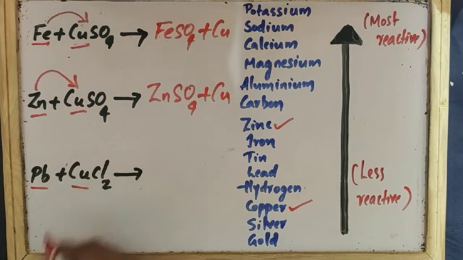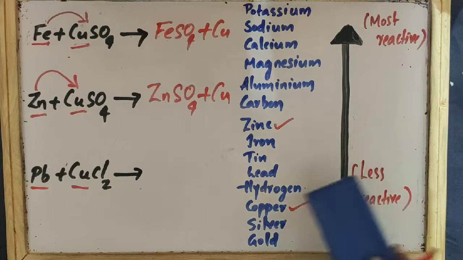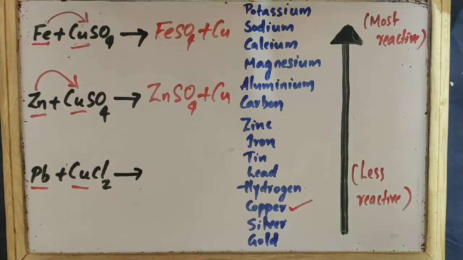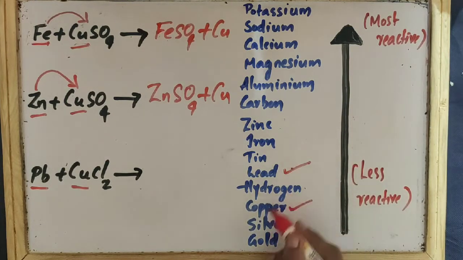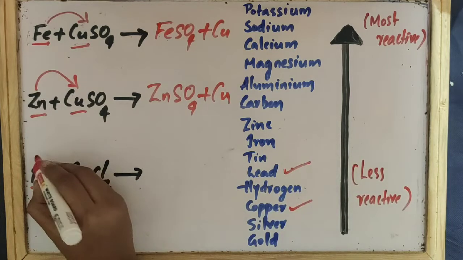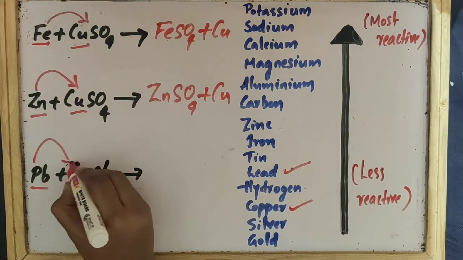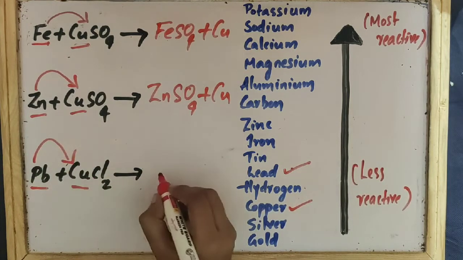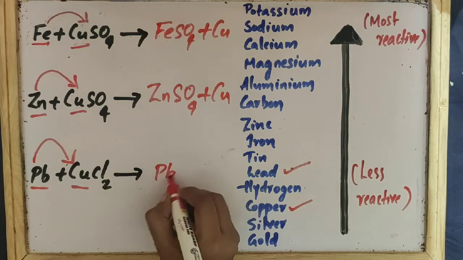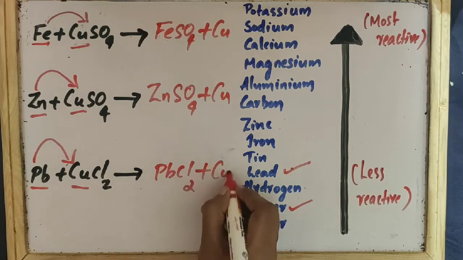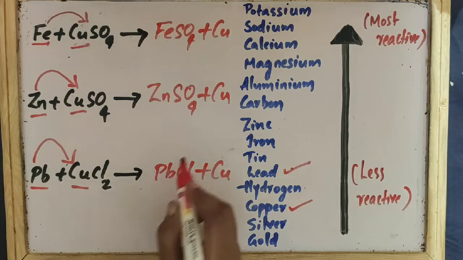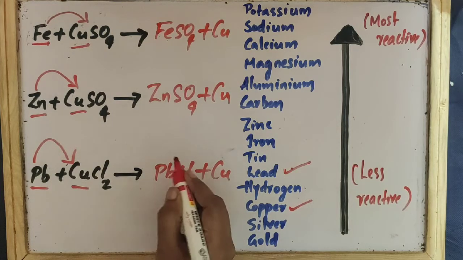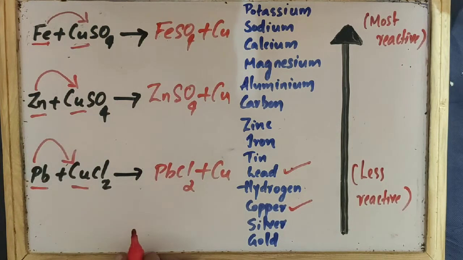Lead is situated above copper, so lead is more reactive. Lead will displace copper from its position. So it will become PbCl2 plus Cu. This is known as a displacement reaction. The less reactive element is displaced by the more reactive element.